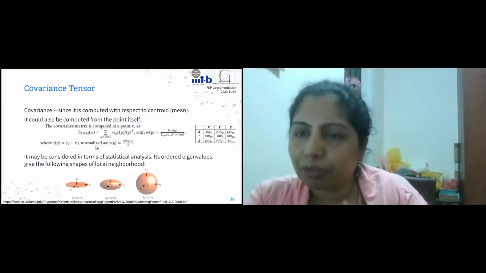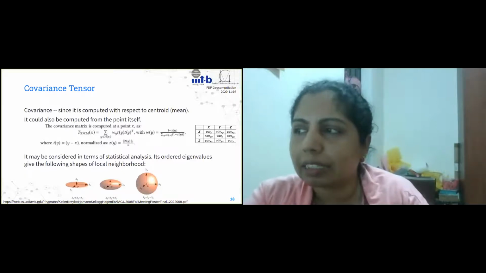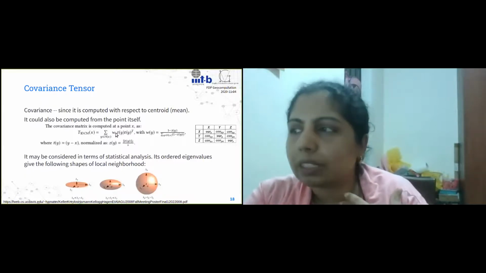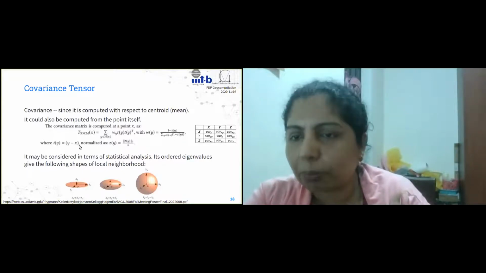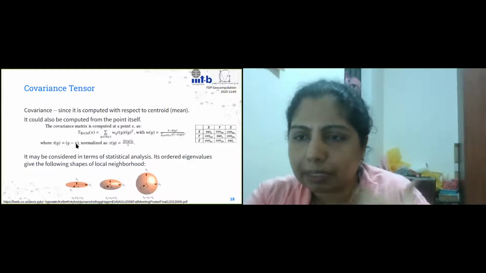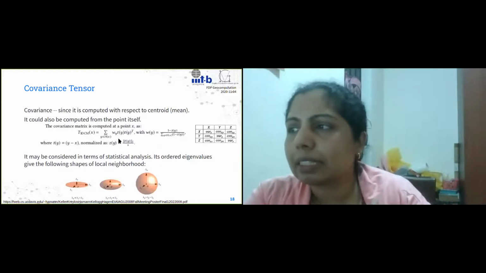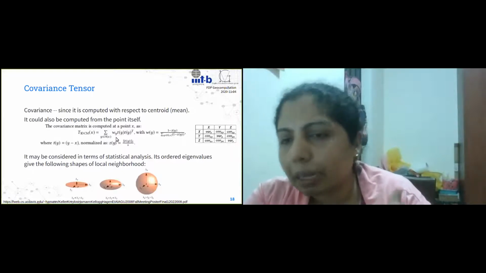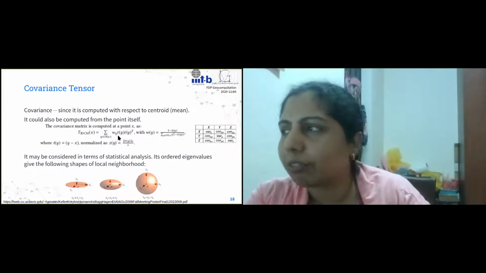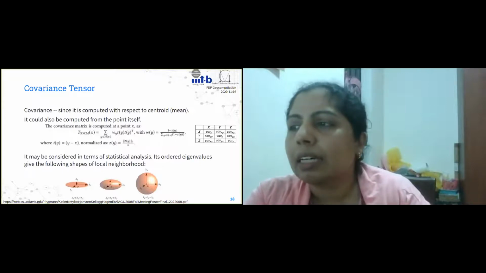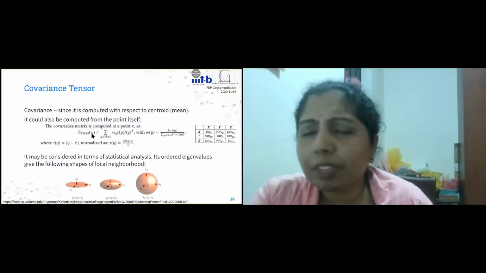We'll simplify it for now. We will say that the tangent vector or the distance vector that we are looking at is going to be taken with respect to the point. So y is the neighbor and x is the point we are finding the tensor at. So we say y minus x and then we do the outer product. It can be a weighted outer product. We'll figure out what the weight is, right? And then we can add it all up.